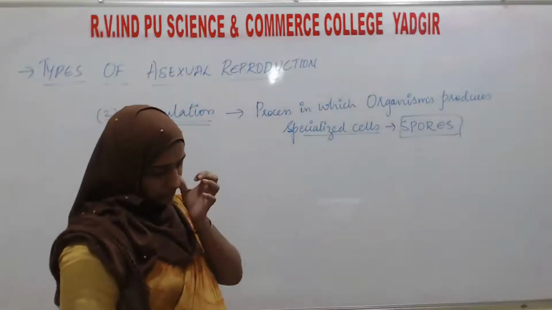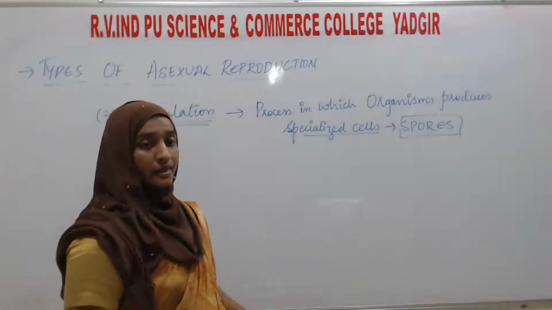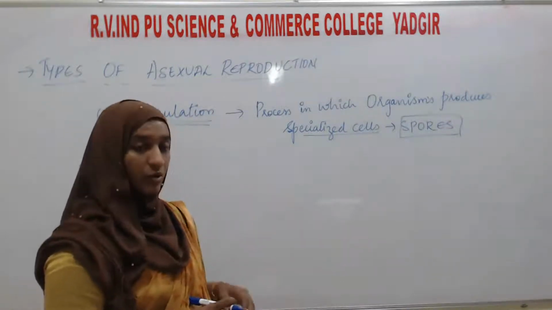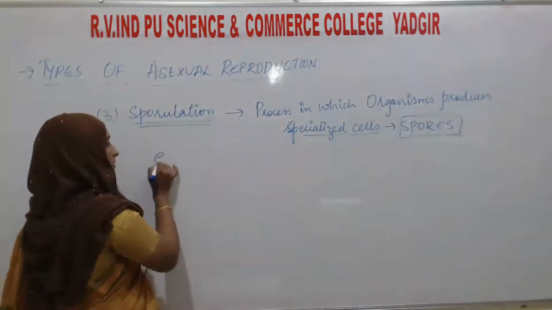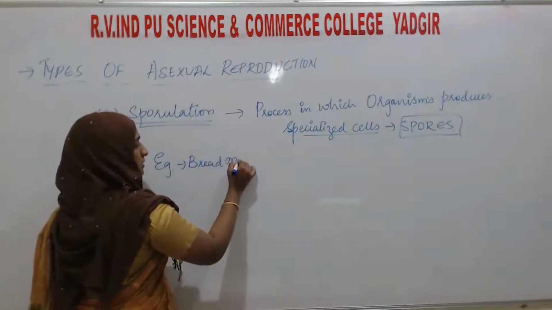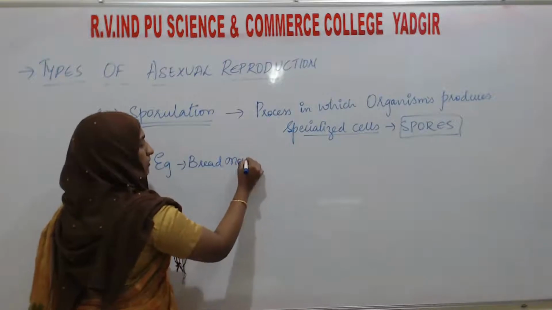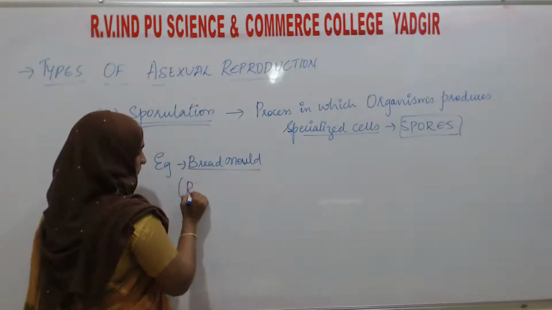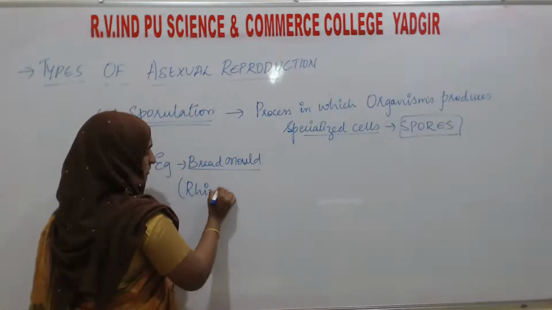You can see this in the fungi. One example of fungi is bread mold. The scientific name of bread mold is Rhizopus stolonifer.